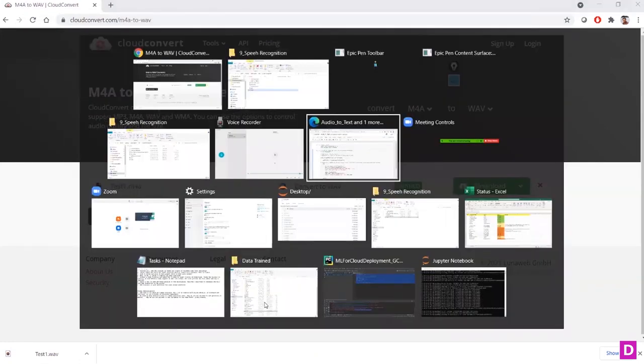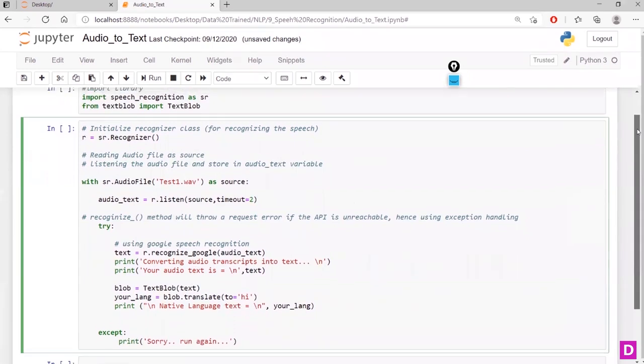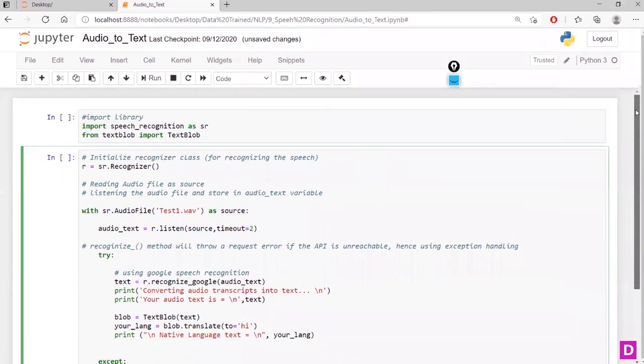Let me go to my Jupyter notebook. I'm going to change this to test1. Before running this application, we'll try to understand this piece of code and how it works. I am going to import some necessary libraries.